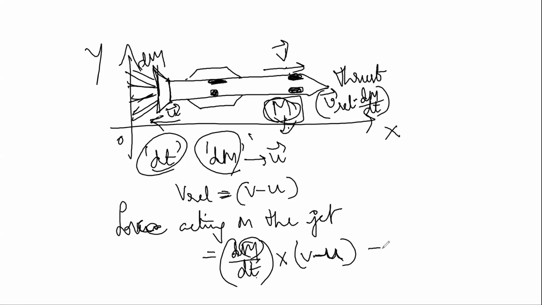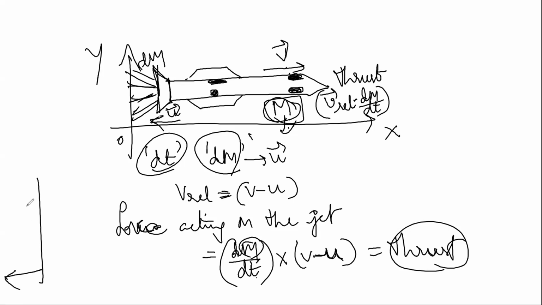So this is equal to the thrust acting on the rocket to move in the forward direction. Now you imagine the diagram this way, as I have drawn before, but here he is drawing it this way. If I take the frame this way, I have my rocket in this fashion, right?